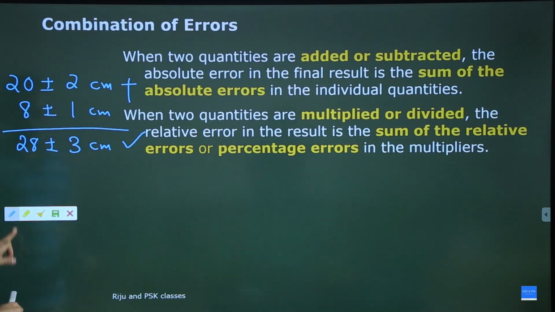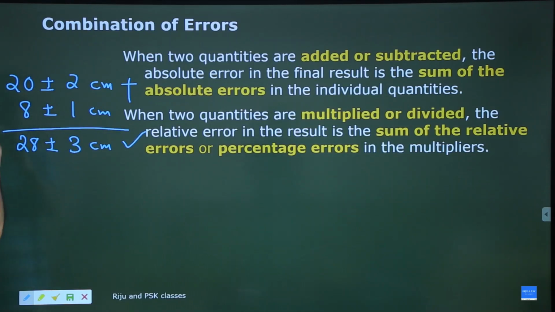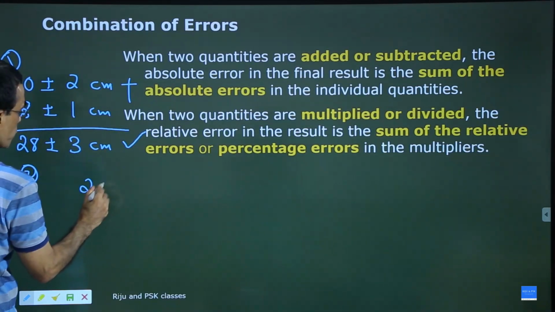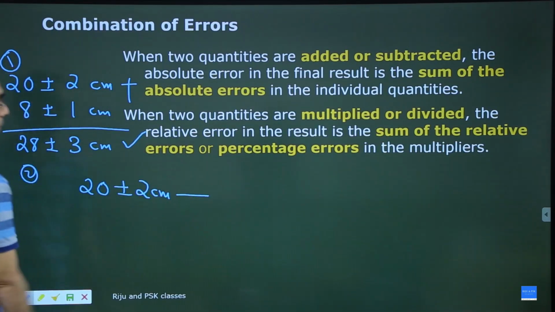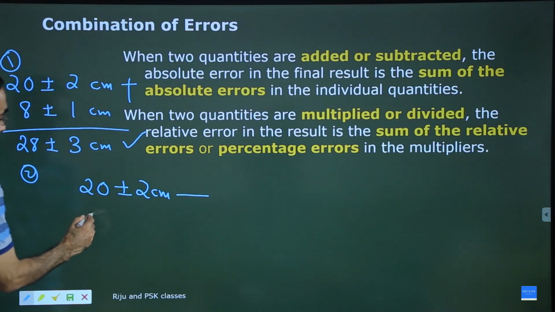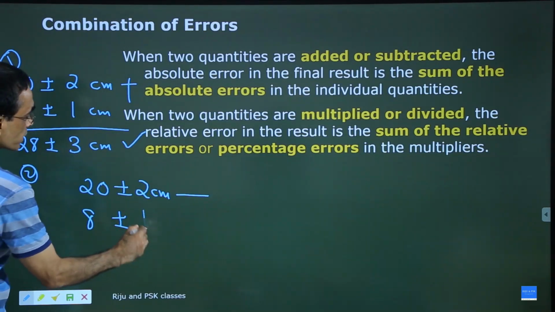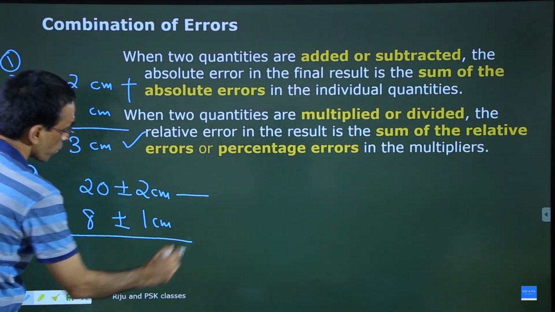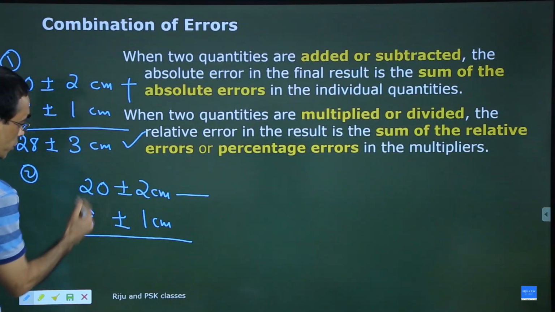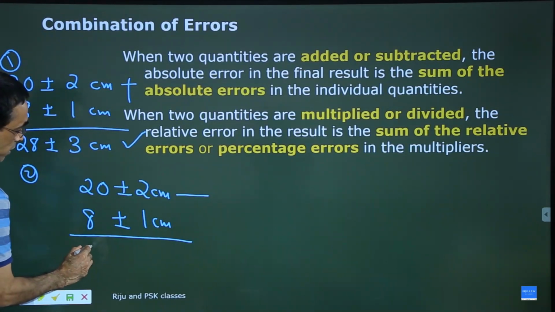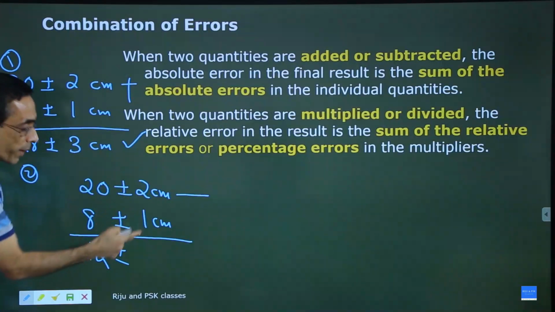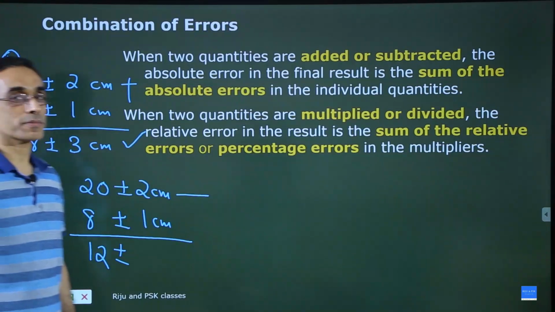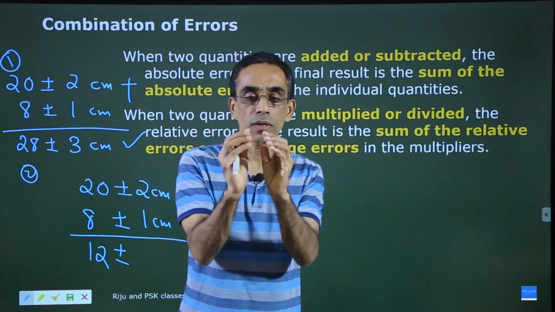Now suppose I use the same values. This was set 1. For set 2, suppose I use the same thing to be subtracted. 20 plus or minus 2 centimeter minus 8 plus or minus 1 centimeter. Then what is your answer? 20 minus 8 you should do. 20 minus 8 is 12. Plus or minus, is it 2 minus 1 or is it 2 plus 1? That's a point that you should know.